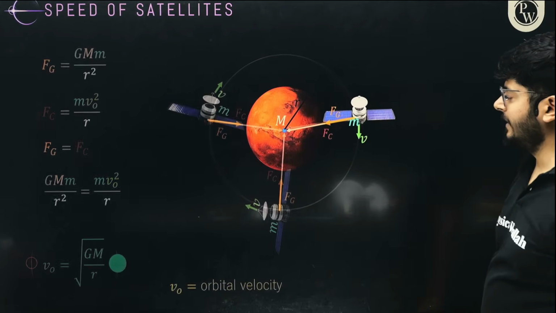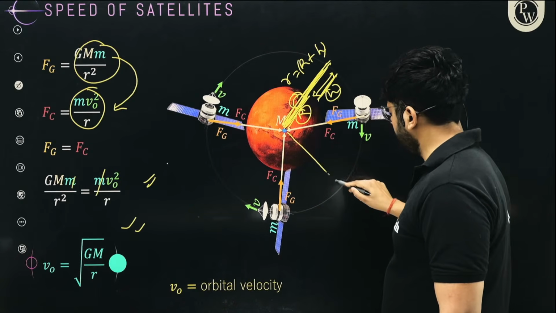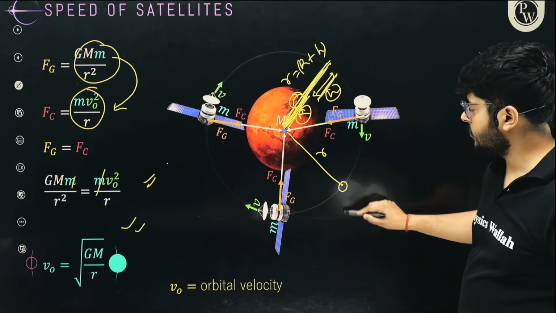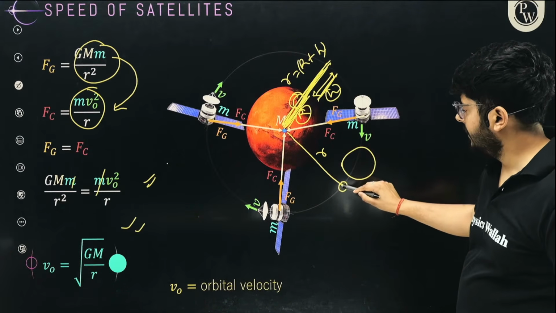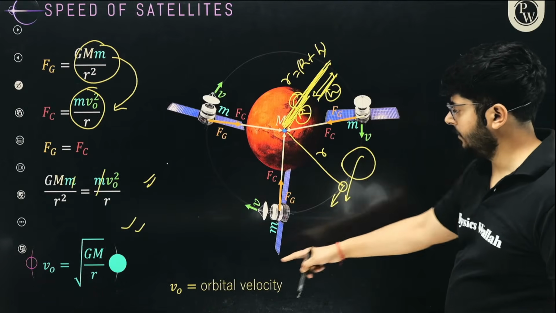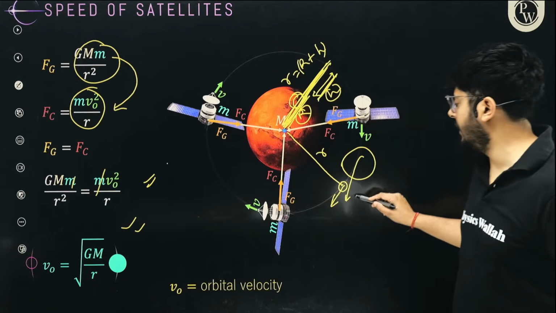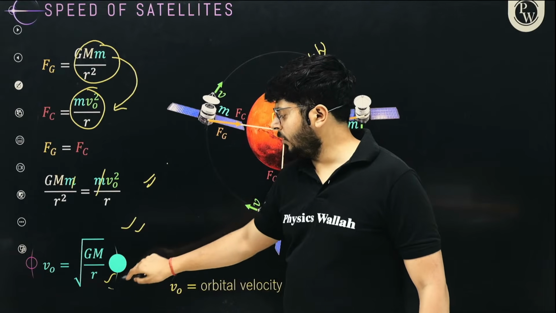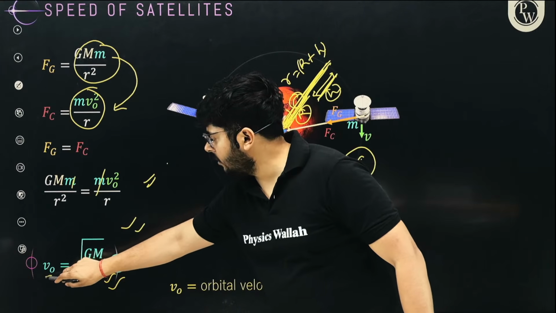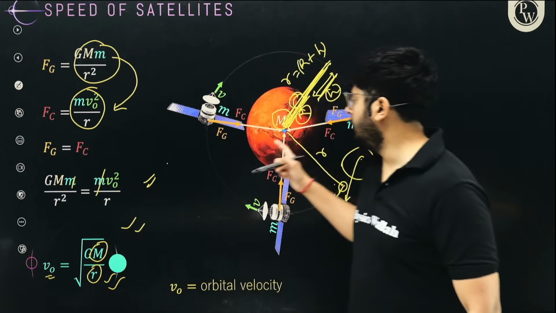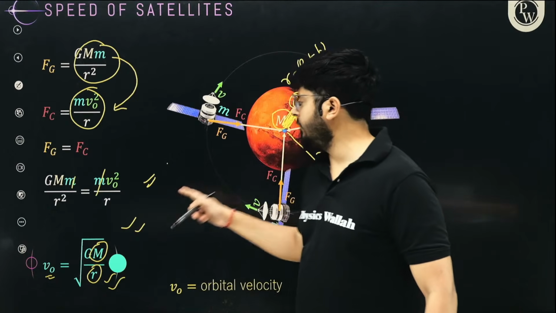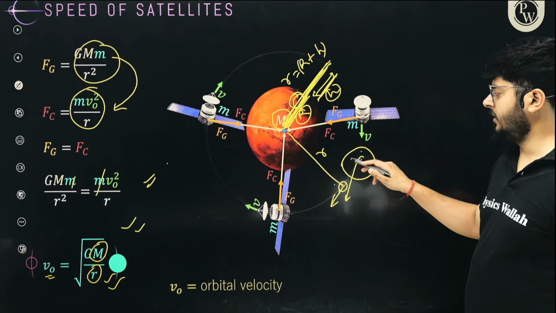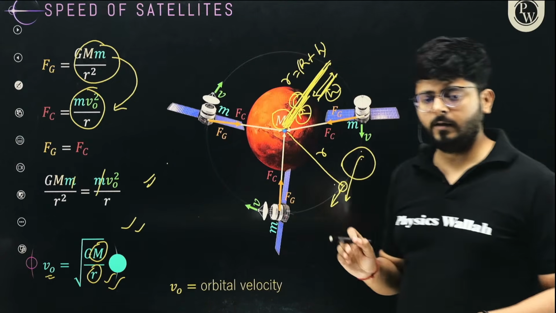So clearly you can say that in an orbit of radius small r, you can launch a satellite of a smaller mass or a heavier mass, and they have the same velocity. You see that? Because the orbital velocity is not dependent on the mass of the satellite itself, it depends on the mass of the planet. In a certain orbiting radius r, it depends on capital M, which is the mass of the planet itself. So all the satellites, lighter and heavier, are moving with the same velocity in a particular orbit.